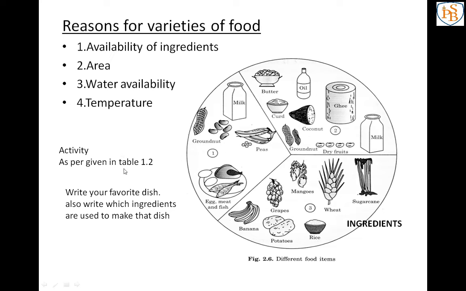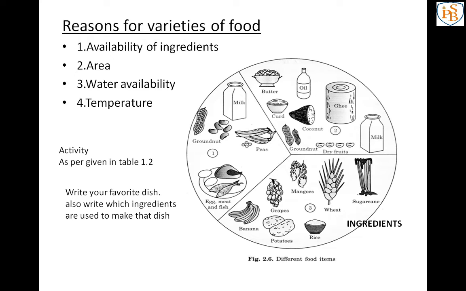Now again there is one activity and you have to complete it with the help of these ingredients. Also you can add your own ingredients if you want. See, in the textbook there is one activity, activity 2. Choose some of the food items you listed in table 1.1 and try to find out what ingredients are used to prepare these by discussing with your friends and elders at home. List them in table 1.2. Some examples are given here. Add some more items to this list.